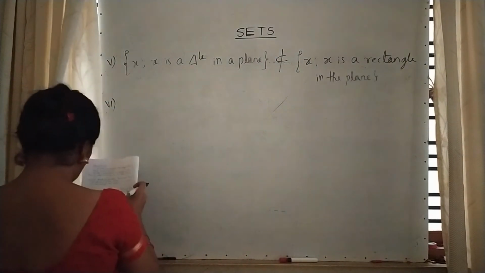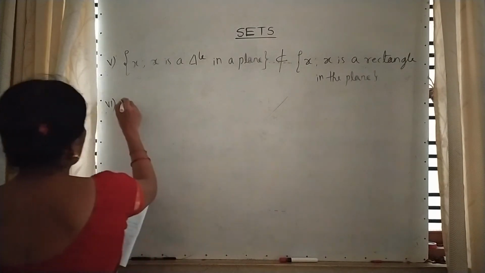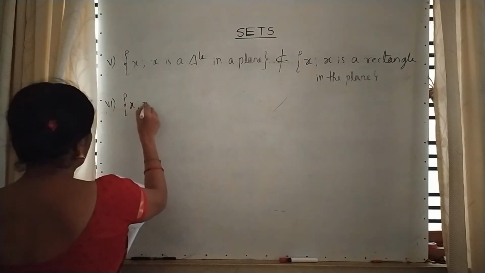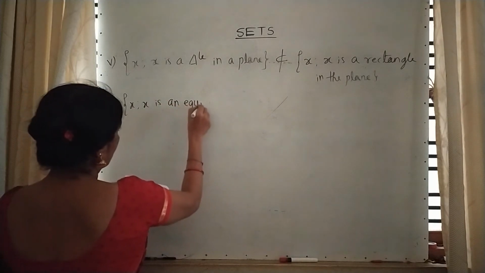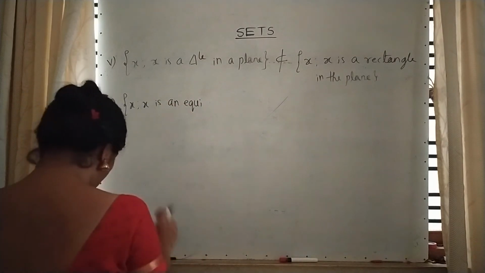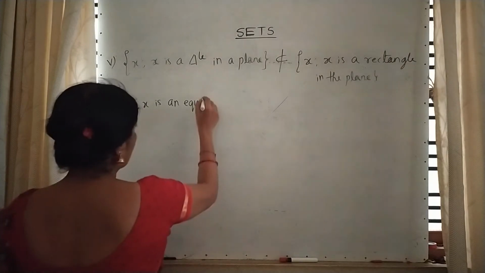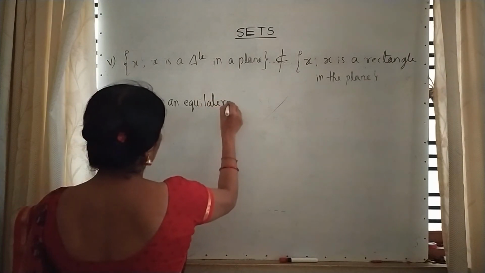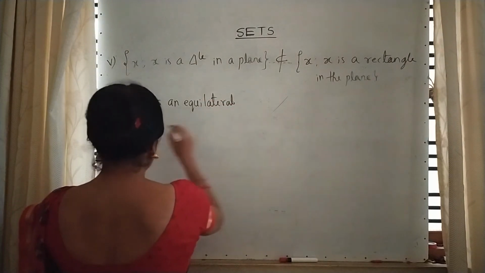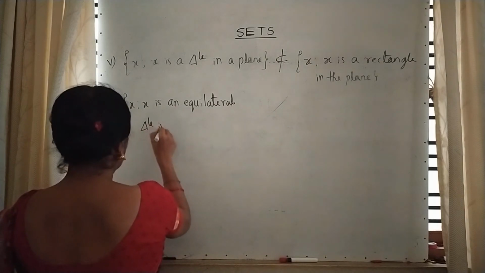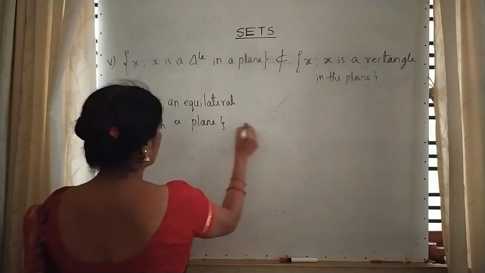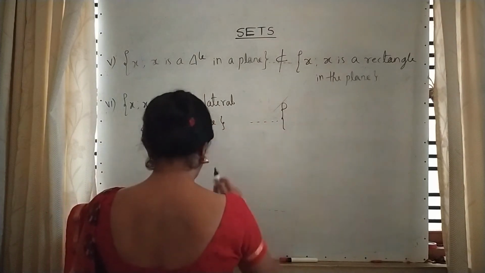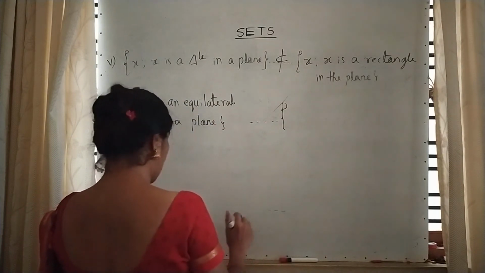Sixth one. This is the assignment question. X such that X is an equilateral triangle in a plane, all the three sides are equal.